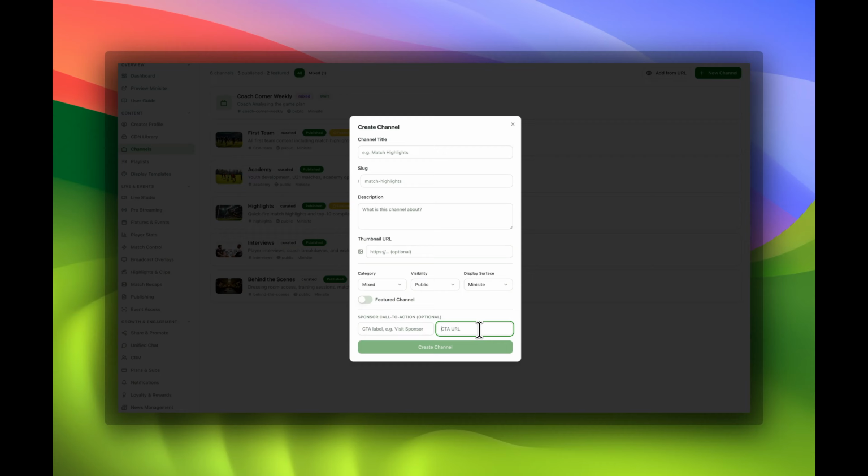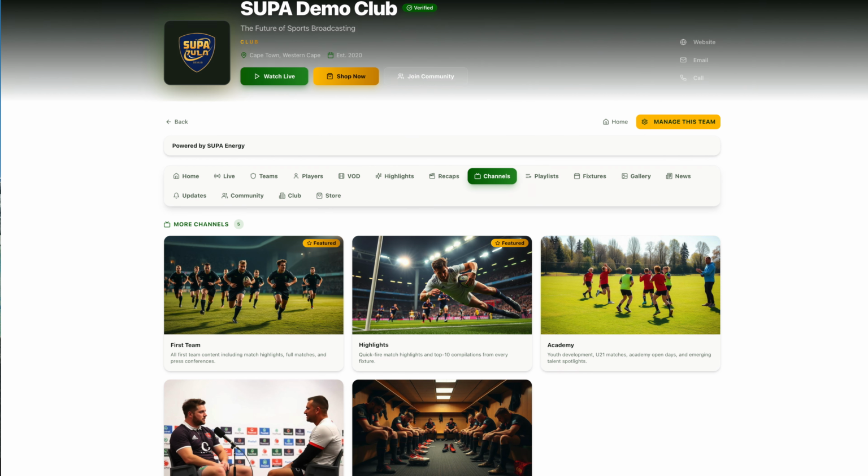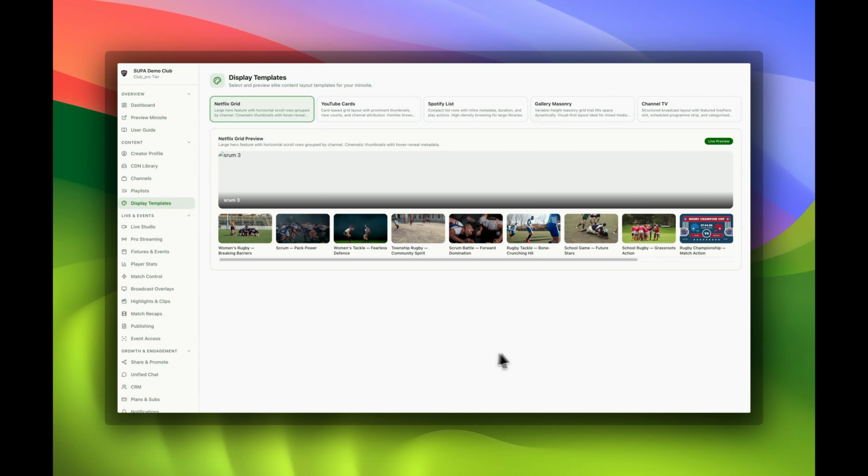You also have granular control of what you can place inside channels, like who can see the video footage, maybe only the subscribers to your platform. At this point in time, we have not even covered a third of what you can do with SUPA Rugby Pro.